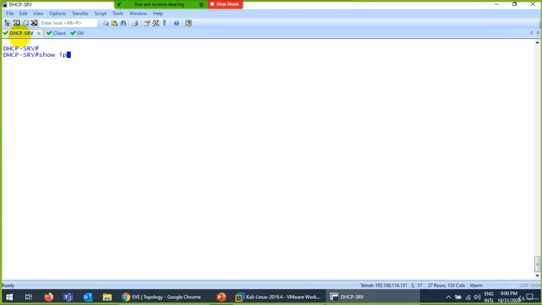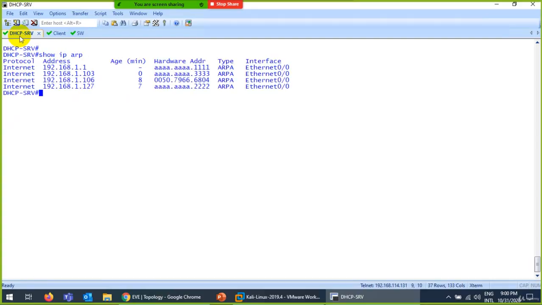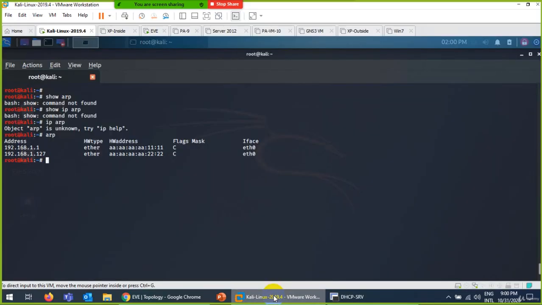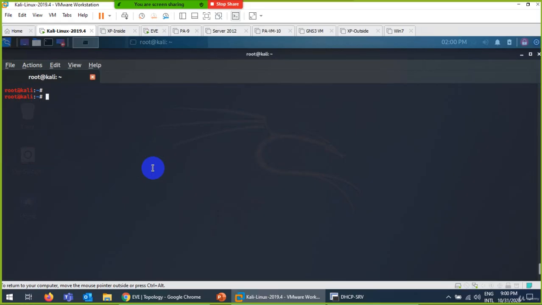Show IP ARP. Why am I showing you this? To show you the attack properly. 1 is this device itself, 3 is Kali Linux, and 127 is the client, that's why I gave them two. Client is 2, 1 is DHCP and 3 is Kali Linux, because these things will change after the attack. Now for ARP poisoning, they also keep the record, 1 and 2 is the client. And here I check the ARP entry. Control L to clear the screen.